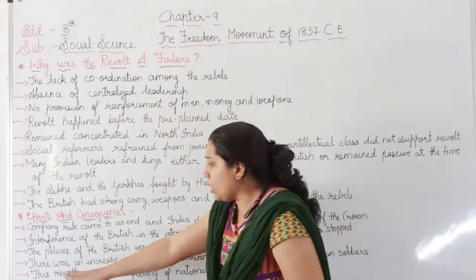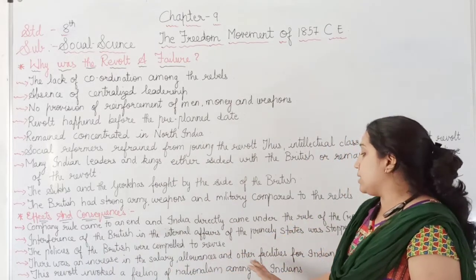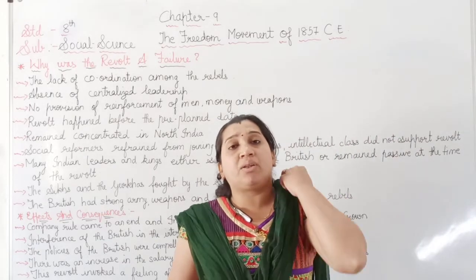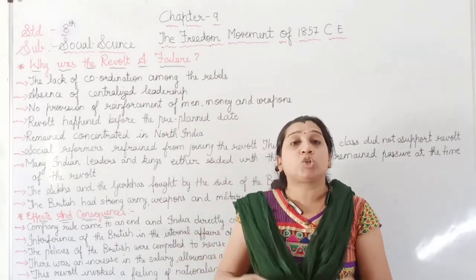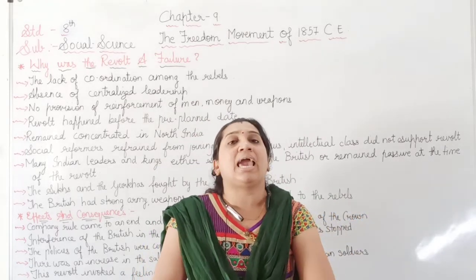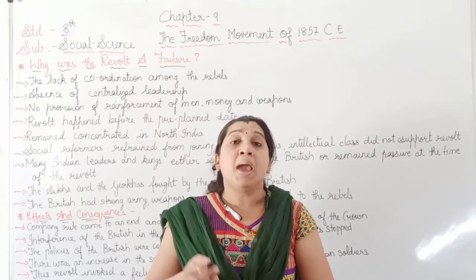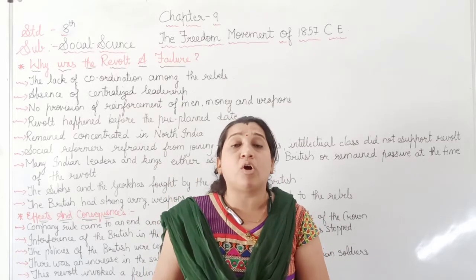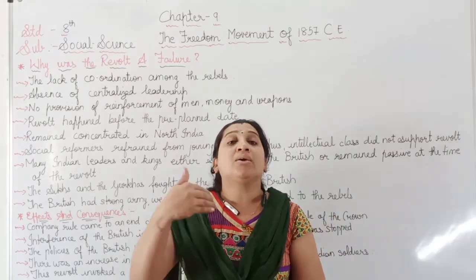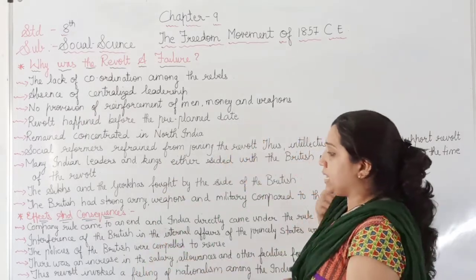Now here, the fourth one: there was an increase in the salary, allowances and other facilities for the Indian soldiers. Before the revolt of 1857, the Indian soldiers were getting only 7 rupees per month as salary and were not getting any facilities from the British East India Company. But after the revolt of 1857, there was an increase in the salary of the Indian soldiers, and we got some advantages from the British East India Company.